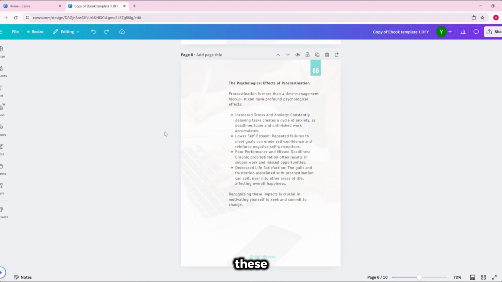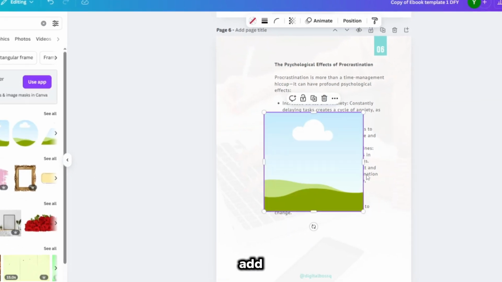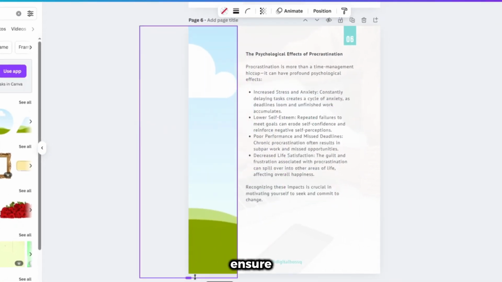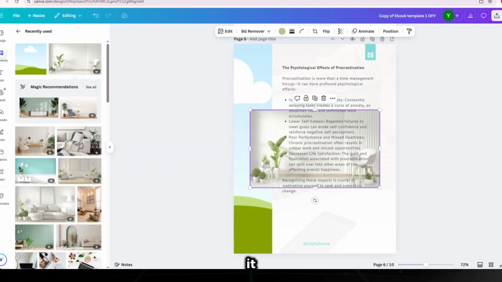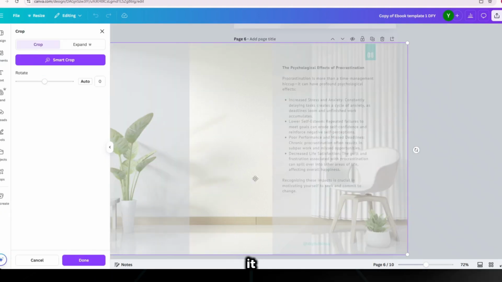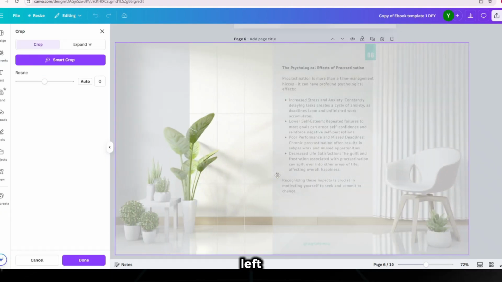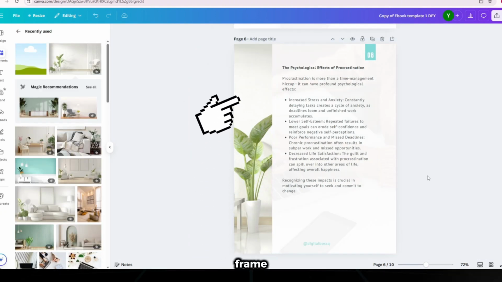Now instead of letting these pages be blank, I will add images. First, I'll add a frame. I'll click the Elements tab and search for a frame and add this one. I'll resize it and ensure it is well placed on this side of the page. Then I'll add this image. I'll drag it into the frame. So the part of the image showing right now is blank. I'm going to find a section where the image isn't blank. So I'll double click it so that I'm able to now move it to this left side where there are some decor pieces. So that is what I want to show in the frame, the section where the image can be seen in the frame.